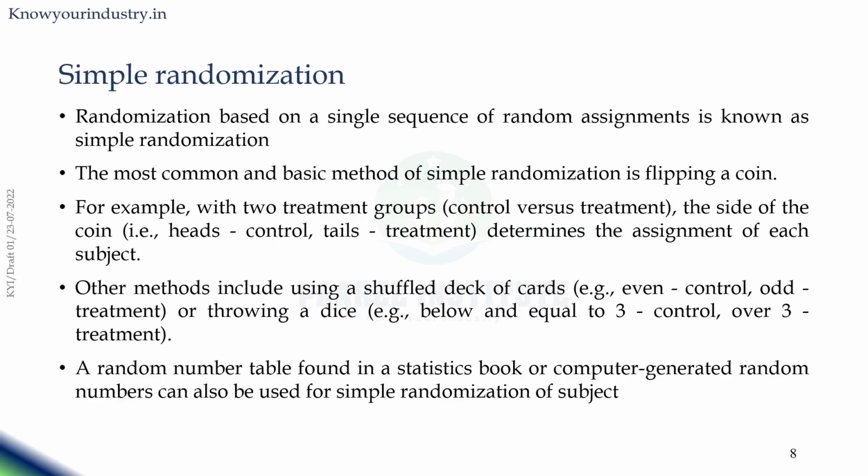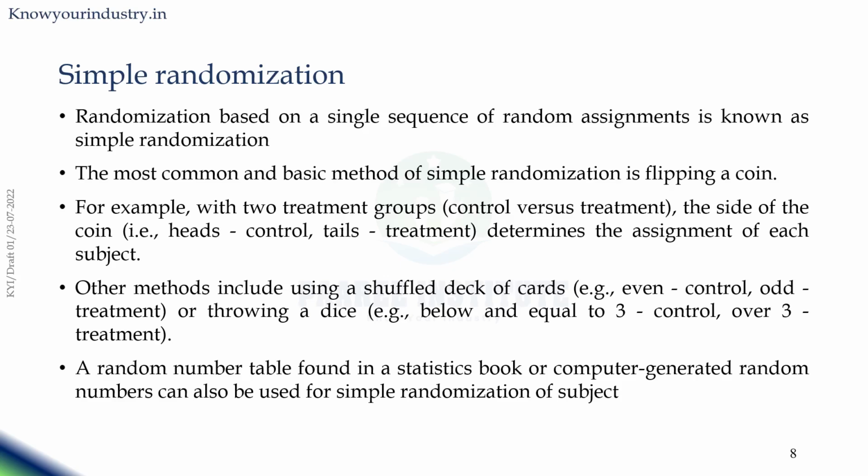Now we will see what is simple randomization. Randomization based on a single sequence of random assignments is known as simple randomization. The most common and basic method of simple randomization is flipping a coin. For example, with two treatment groups, control versus treatment, the side of the coin, head is control, tail is treatment, determines the assignment of each subject.